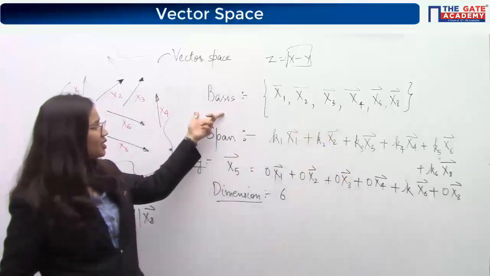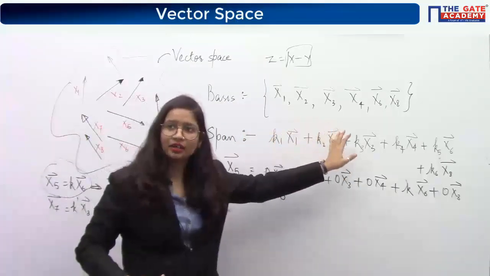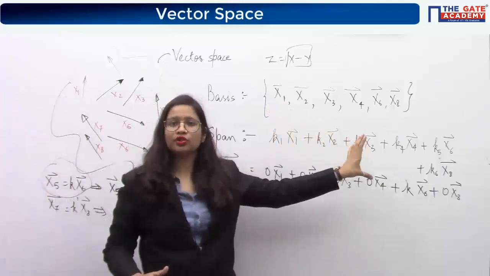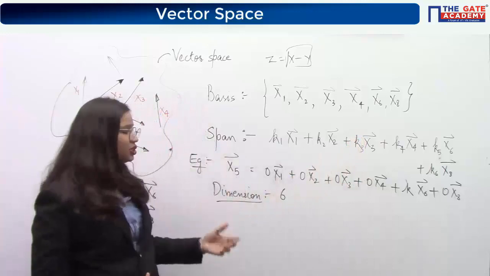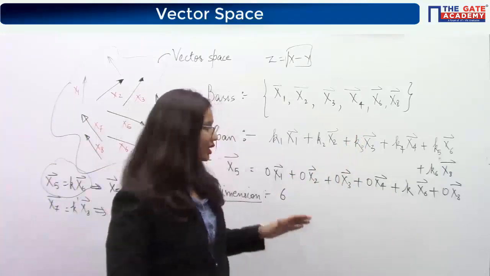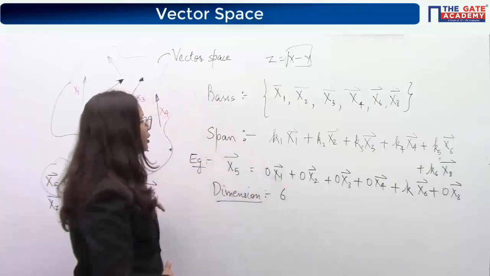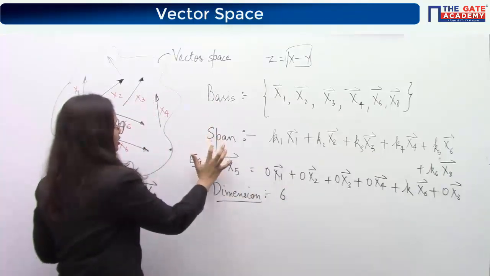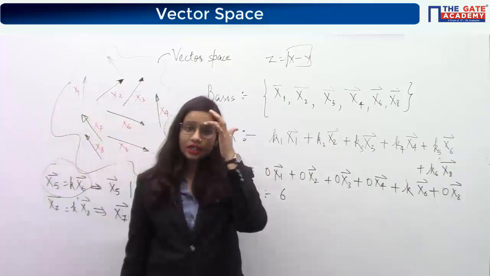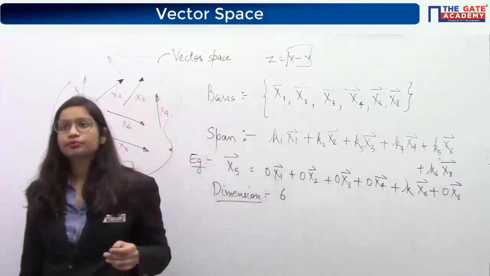First is basis, where you write them as a set. Then span is nothing but a combination of those 6 vectors, and dimension is the number of all these linearly independent vectors. So easy to understand, just these 3 terms you need to remember: basis as set, span as combination, and dimension is the number of linearly independent vectors.